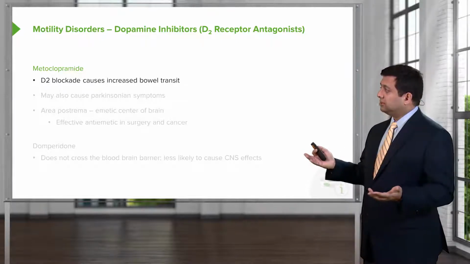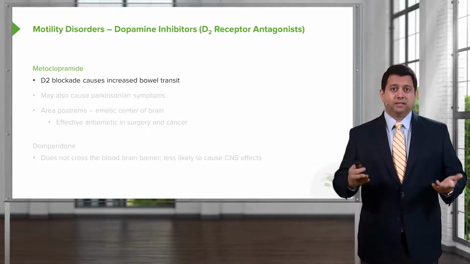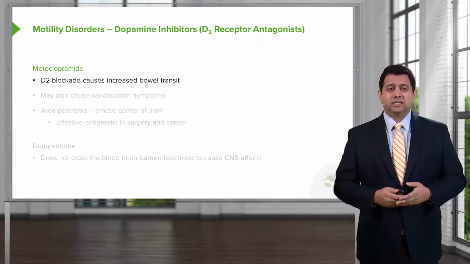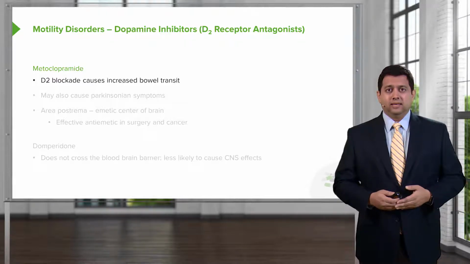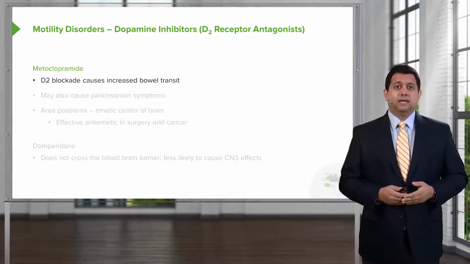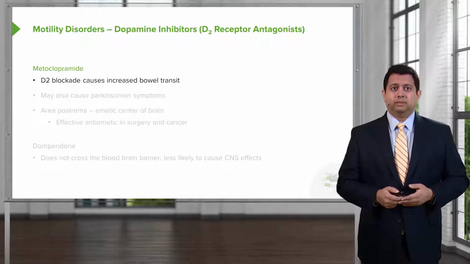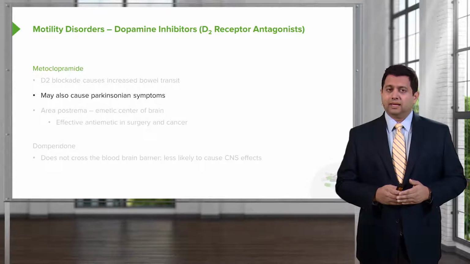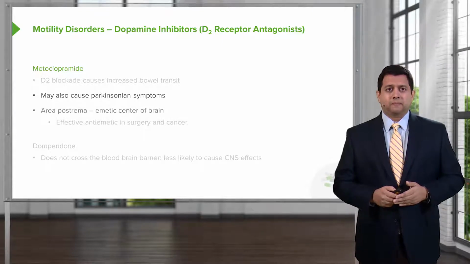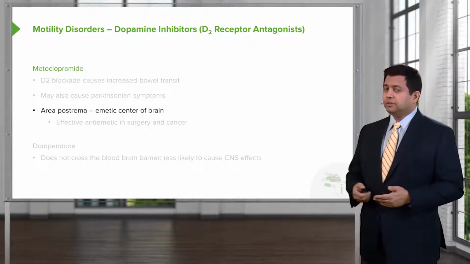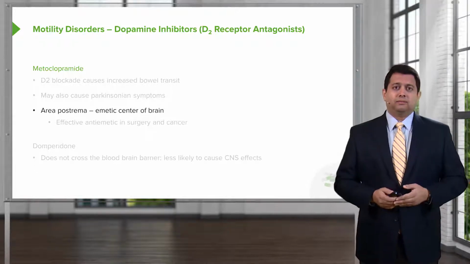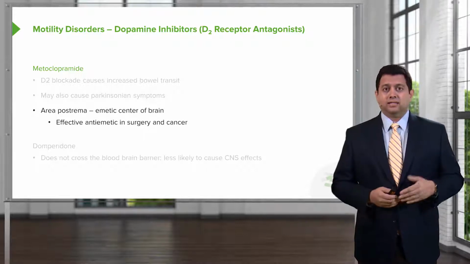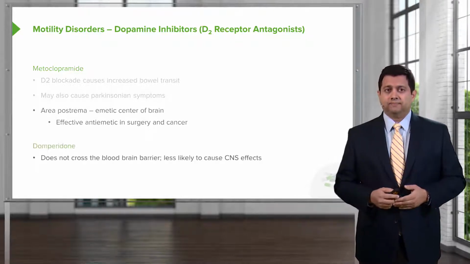Other agents include the dopamine receptor antagonists, specifically the D2 receptors. So metoclopramide is your prototypical example of this. It causes D2 blockade, and this causes increased bowel transit, so things move a little bit quicker. They may also cause Parkinsonian symptoms, so you have to be fairly careful with these agents. They work also in the area postrema, which is part of the emetic center of the brain, and for that reason it's a very effective antiemetic in surgery and in cancer patients.